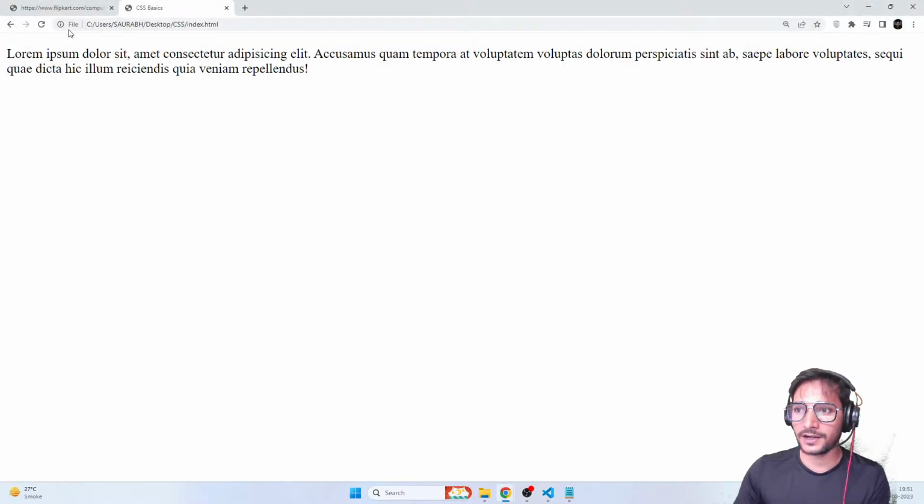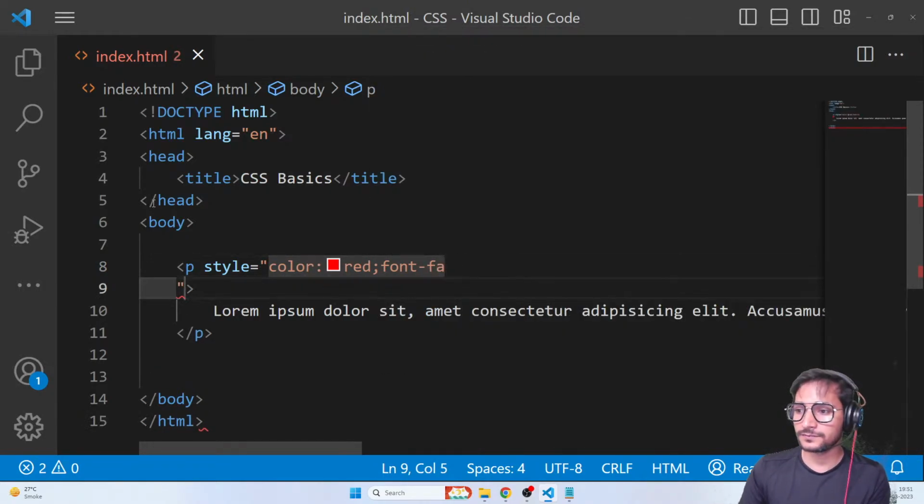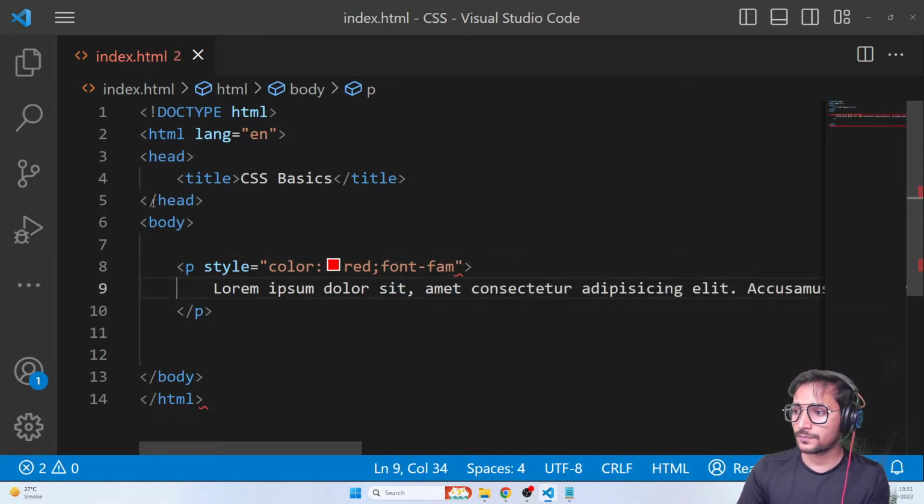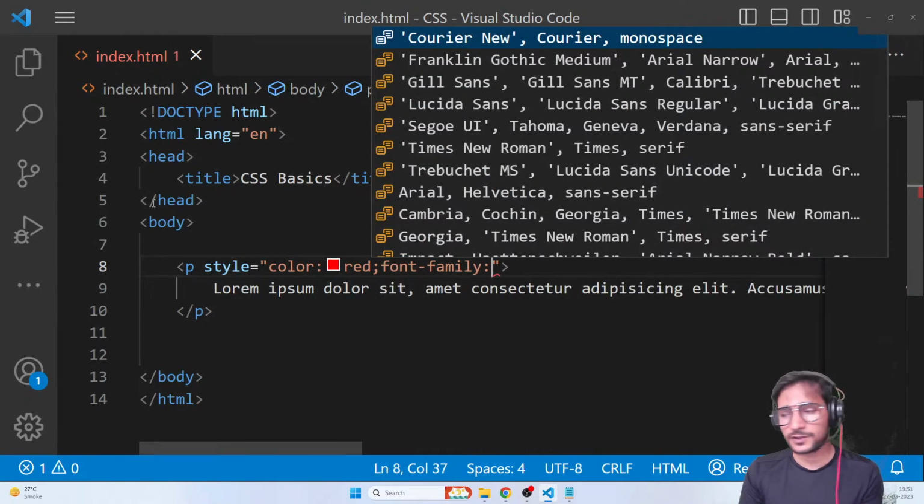Save it, and here we go. You can see red is getting applied. So that's how you do it. If you want to write one more property, just continue after that semicolon, and that's fine. For example, if I want to change the font family, the property is font-family. I think my VS Code is misbehaving a little bit, so that's fine. Font family, and then you can choose anything. Right now, I can use any font that is already installed in my PC. I will also show you how to use external fonts or Google fonts in another session.